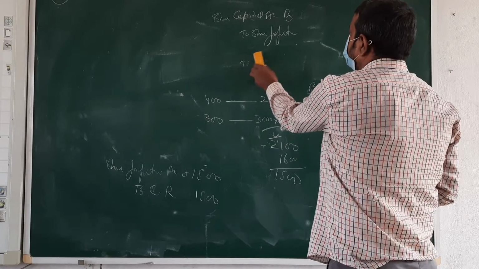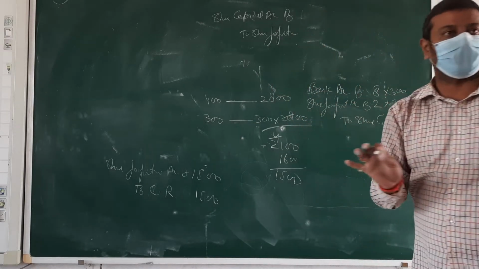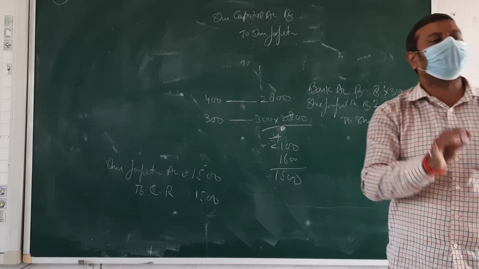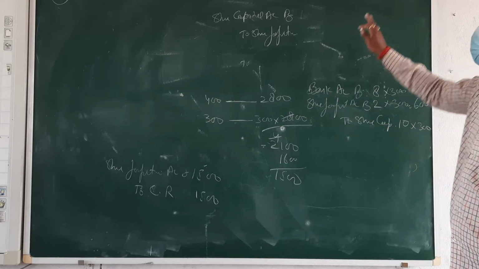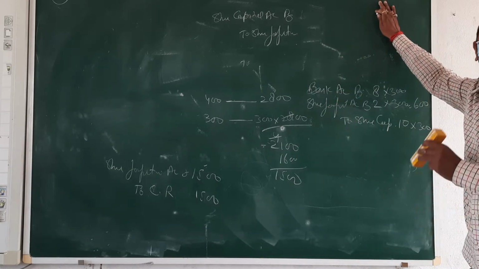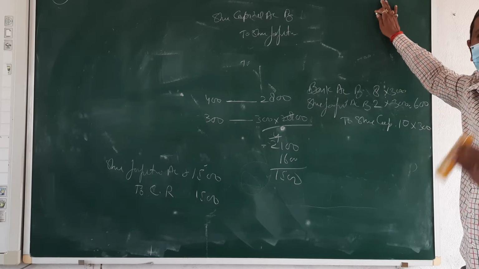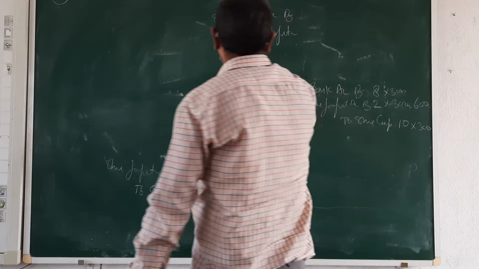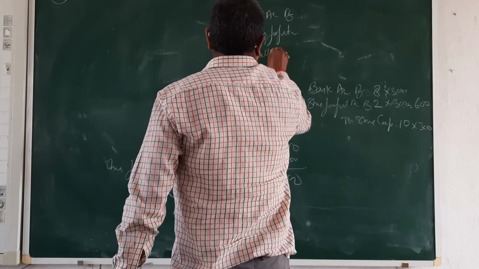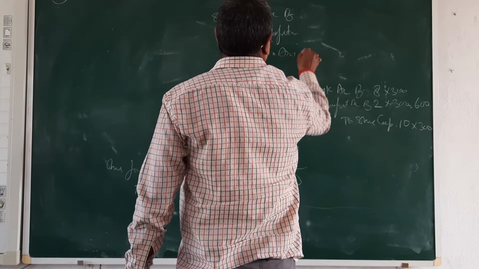Then we write calls in error. If this type of case comes, surely and certainly write calls in error, because it is not clear whether it is the first call, second call or third call. So we only write calls in error, 5 rupees.